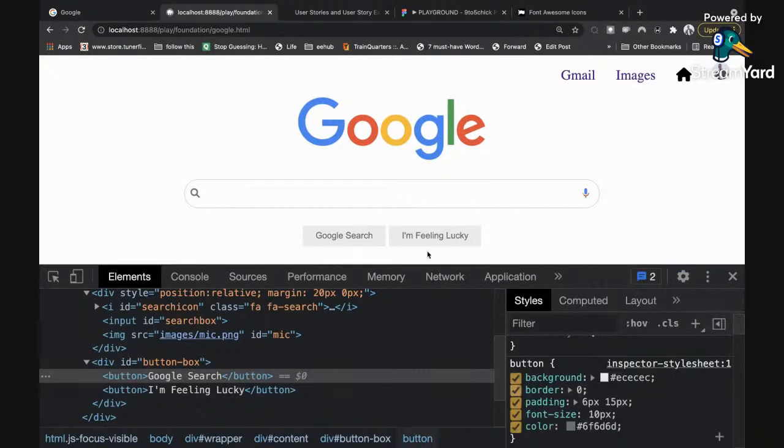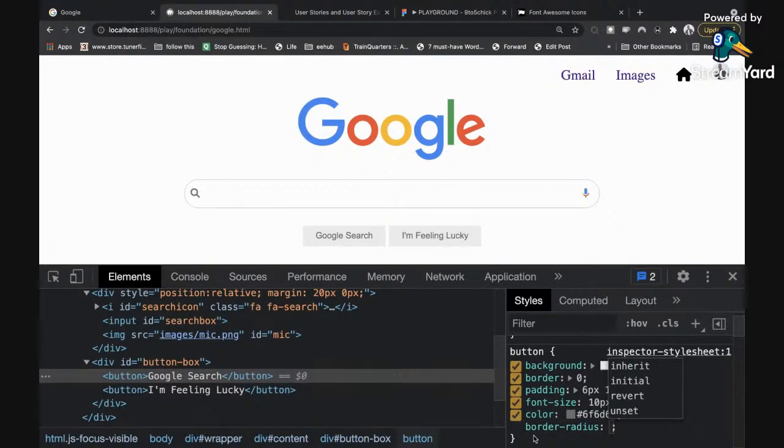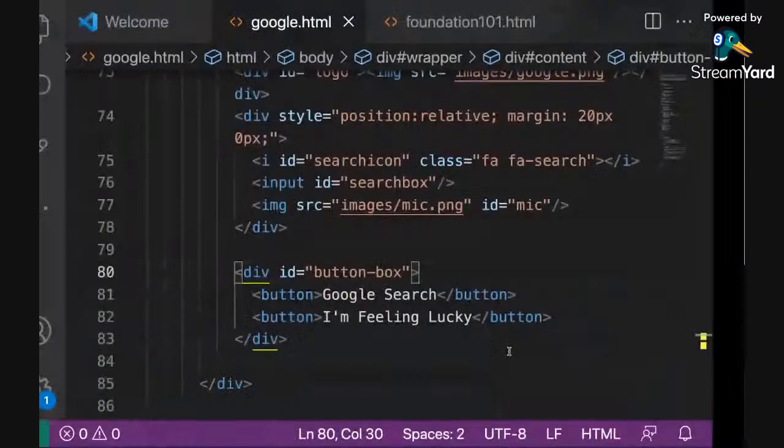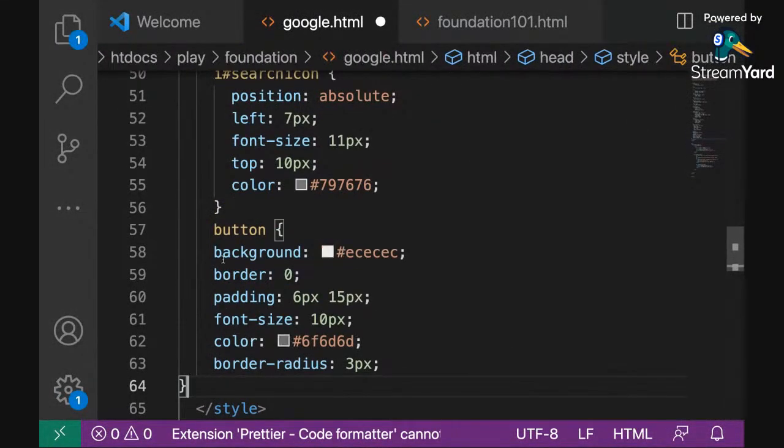Then for the curved edge around the boxes, I'm going to give it a border radius. Border radius, and I'll give it about 6. 6 is too much. About 4. 4 is actually too much. About 3. Yeah, 3 is just perfect. So I'm going to copy all of this style, which is done perfectly, and then come up here and drop it right here.